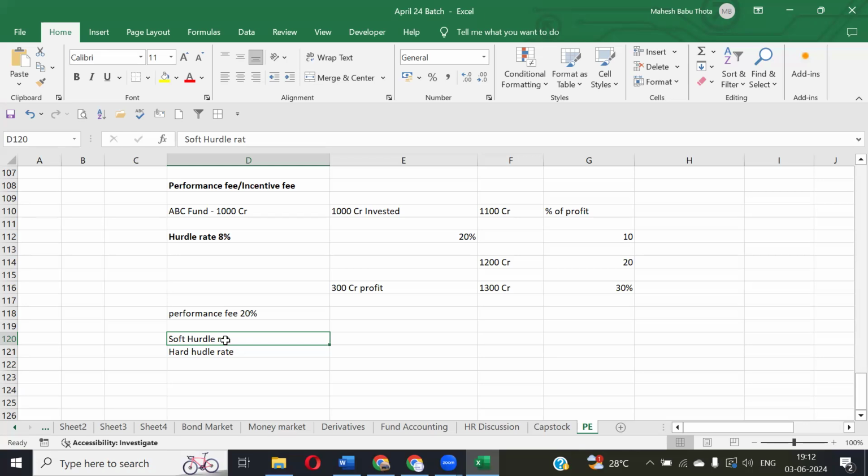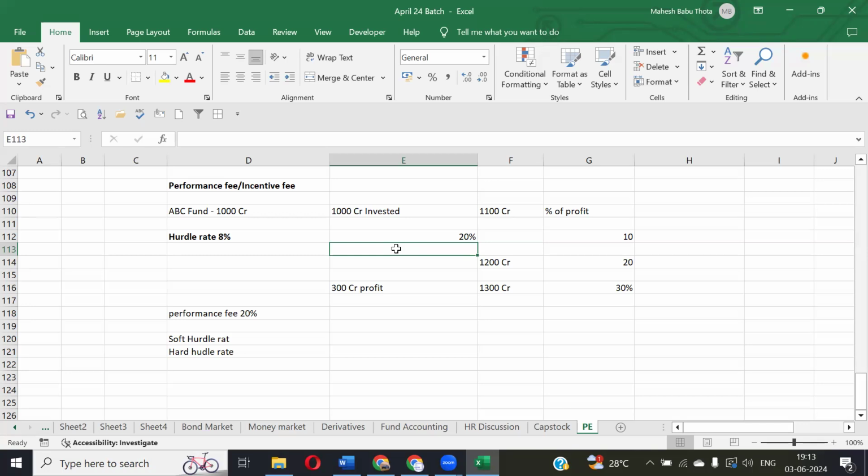See, total profit is 300 crores. Yes, sir, but assured profits are up to the hurdle rate, 20%, right? Yes, sir. So, what is the mark that they have given? 200 crores. Beyond this, the 300 crores is called beyond the hurdle rate. So after the hurdle rate, whatever profits we are generating, only on those profits will this percentage of incentive be given. That is called the hard hurdle rate.